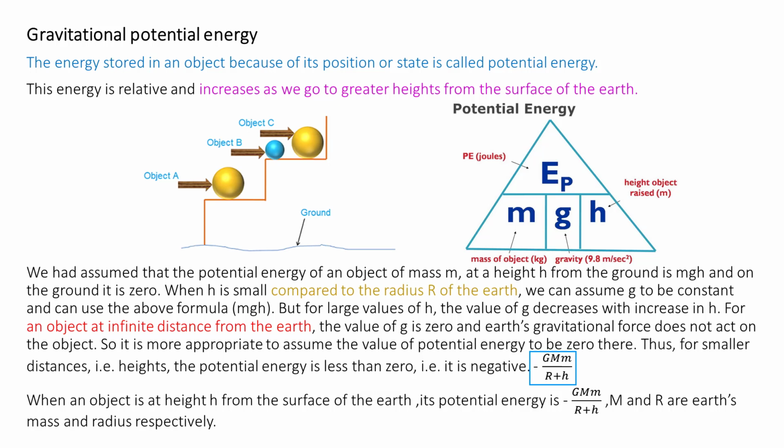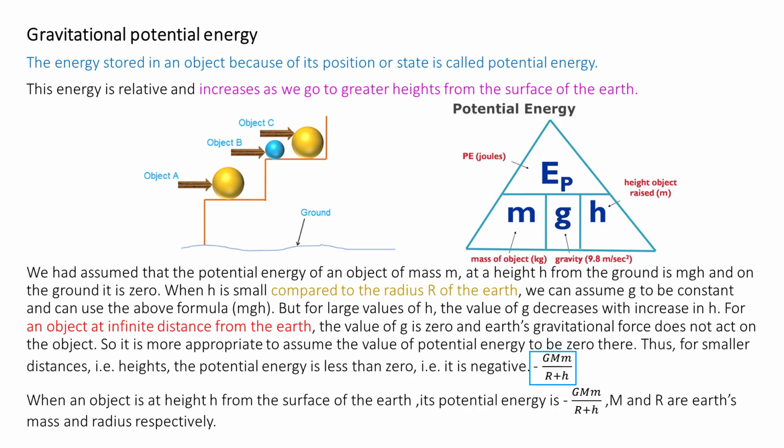For an object at infinite distance from the earth, the value of g is 0 and the earth's gravitational force does not act on the object. So it is more appropriate to assume the value of potential energy is 0 there. Thus, for smaller distances or heights, the potential energy is less than 0, or it is negative.